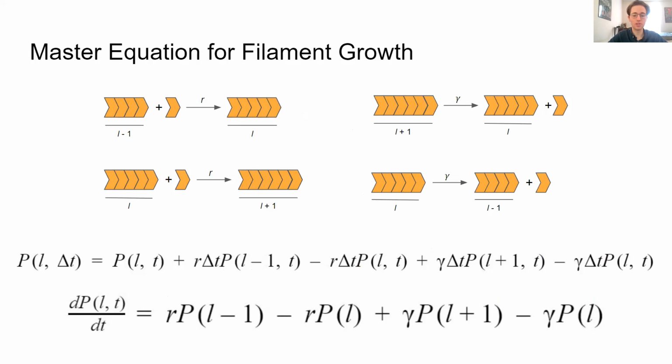Using these four basic events and their associated probabilities, which are dependent on the amount of time since the last event, one can find the master equation shown at the bottom of the screen, which shows the rate of change of probability given a length and time with respect to time. This can be used to find the steady state solution for filament length.